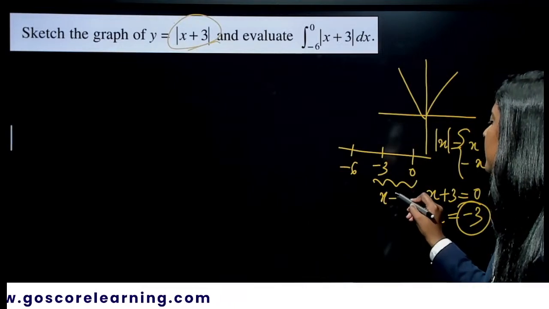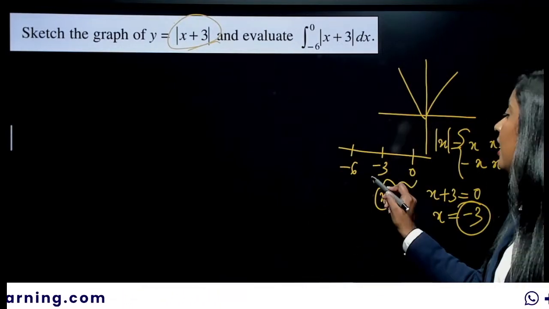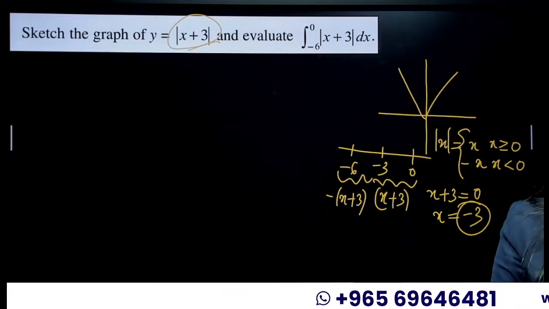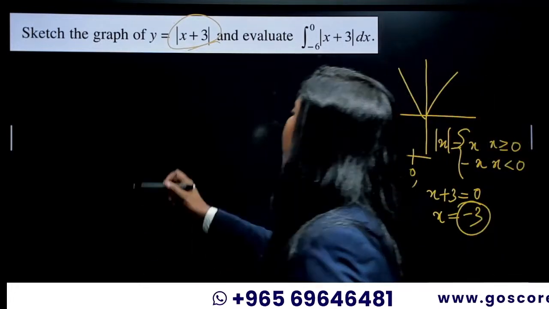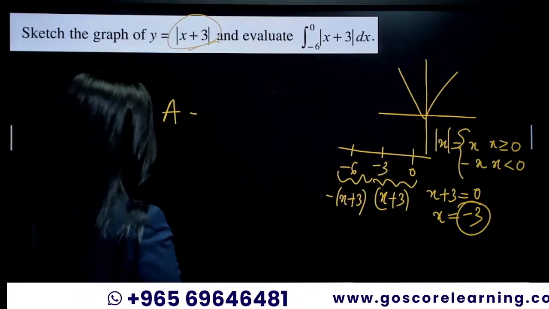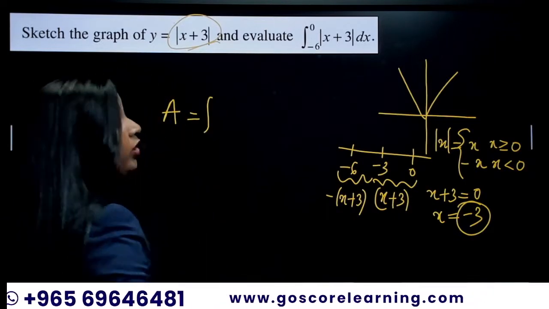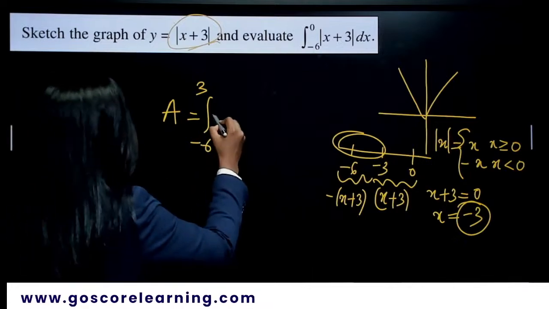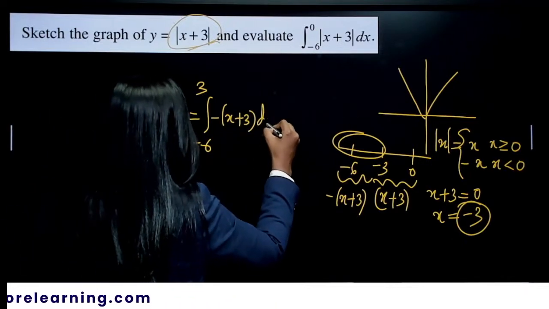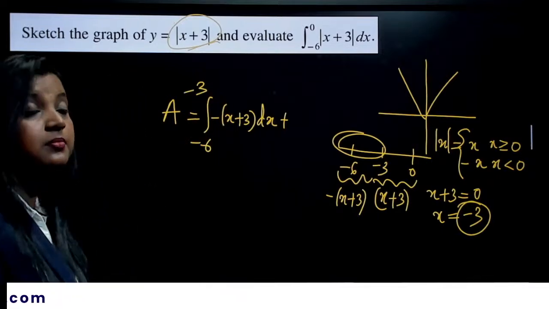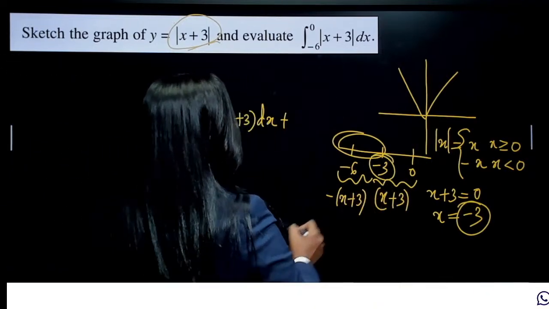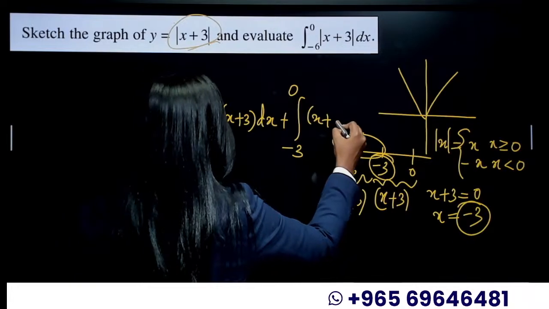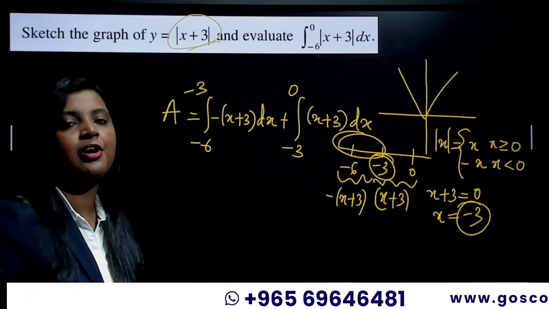the value of mod x plus 3 is positive x plus 3. And before this negative 3, it is going to be minus of x plus 3. Okay, it is going to be negative of x plus 3. So we have to split this as two different integrals. The first one is negative 6 to negative 3, negative of x plus 3 dx, because before negative 3, the value is going to be negative, and then negative 3 to 0, x plus 3 dx. You have to split this into two different integrals.